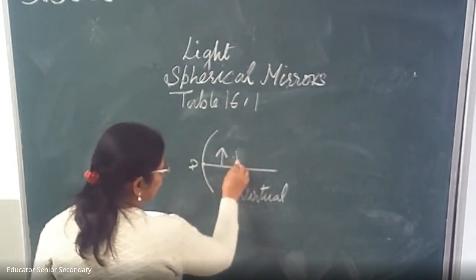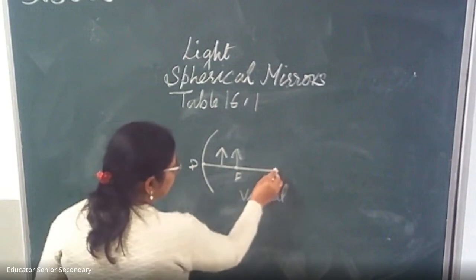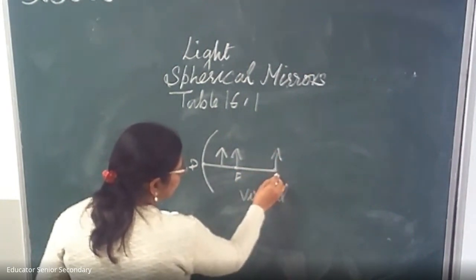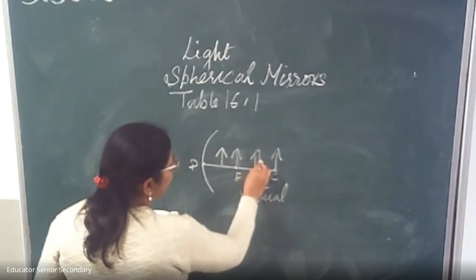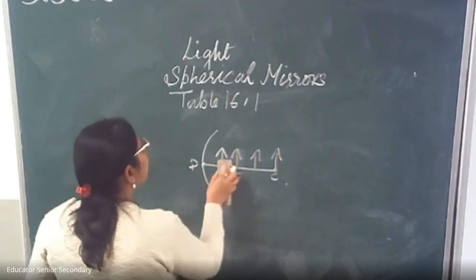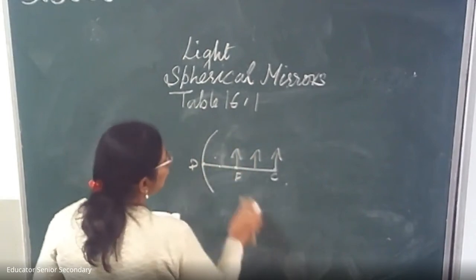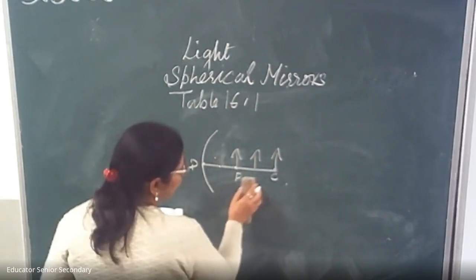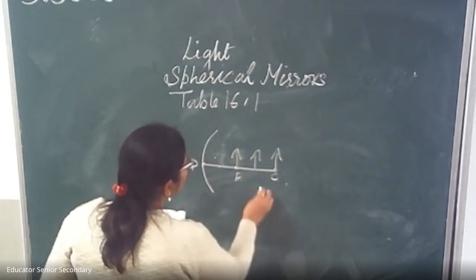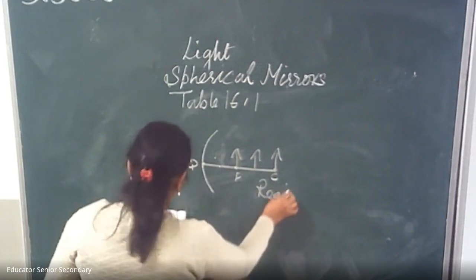If the object is at F, between F and C, or at C, then the image is always real. Only when it is between F and P is it virtual.